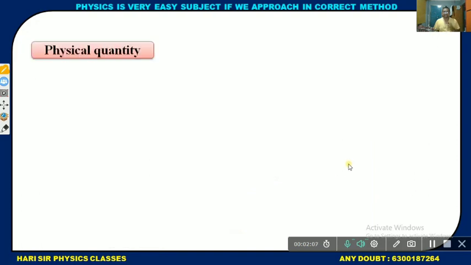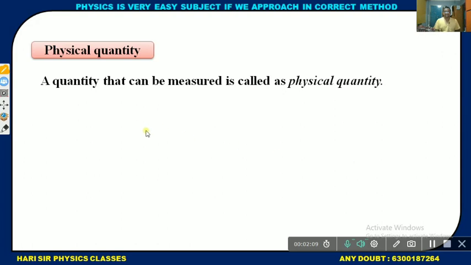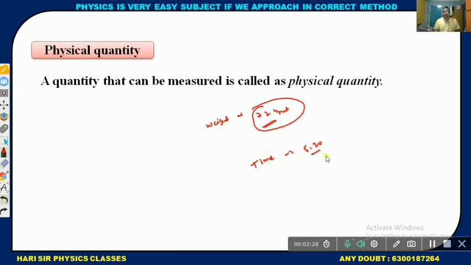Why are these called physical quantities? The quantity that can be measured is called a physical quantity. For example, weight. What is my weight? 76 kg. So my weight is measurable. Next, time. Time now equals 5:20. This is measurable. Mass is also measurable. Density is also measurable. So these quantities which are measurable are called physical quantities.